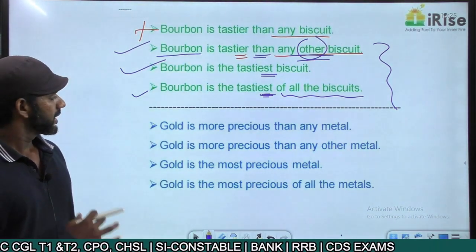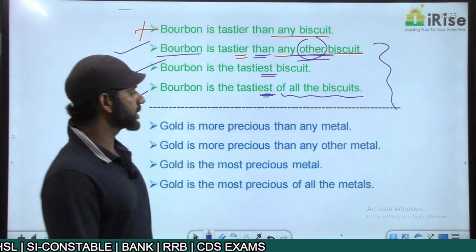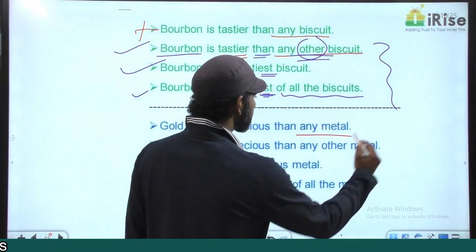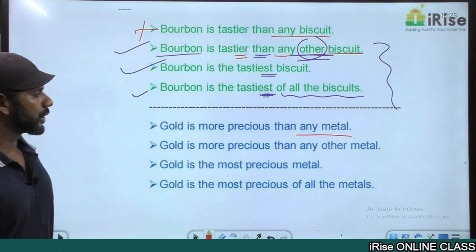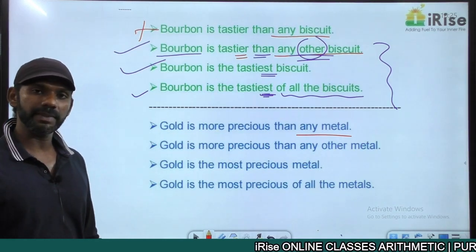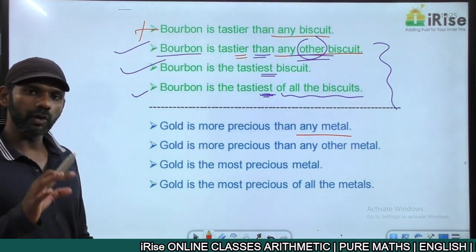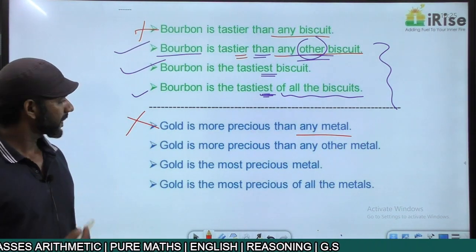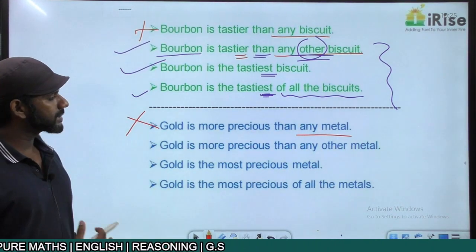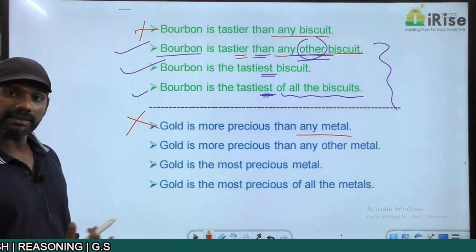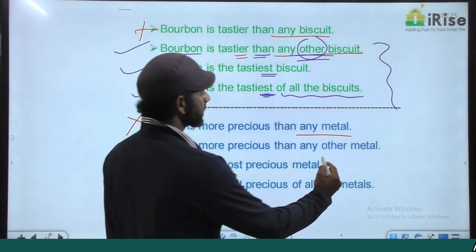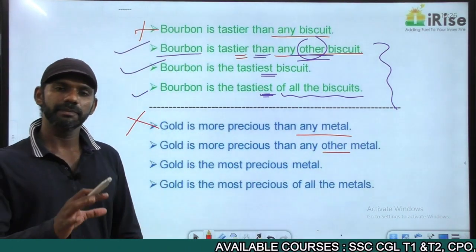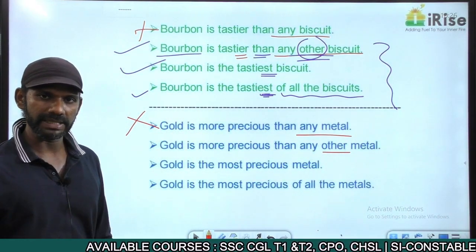Understand the meaning. Gold is more precious than any metal. From this sentence, is gold a metal? No. Gold is more precious than any metal means gold is not a metal. Gold has to be a metal, so the meaning is not fine, eliminate it. Come to the second one. Gold is more precious than any other metal. From this sentence, we can say that gold is a metal because any other metal. So meaning is fine. Gold is also a metal.